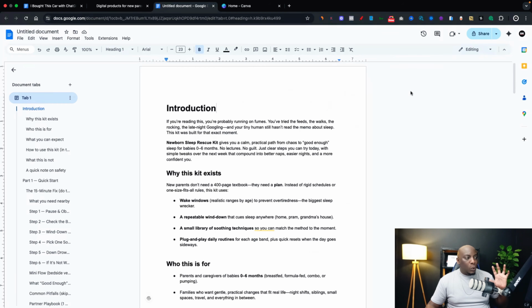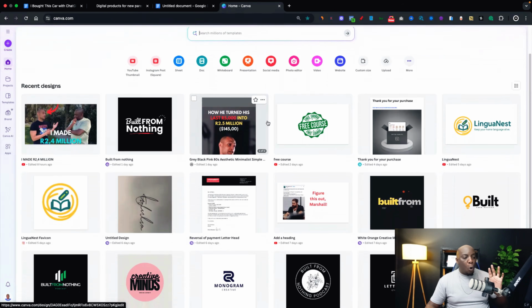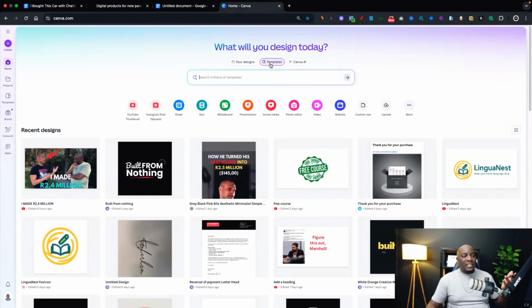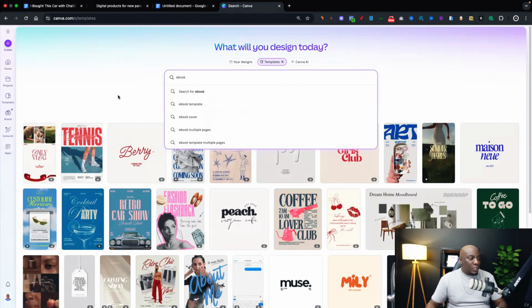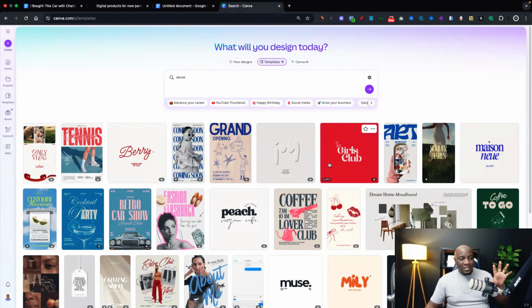And then the next step that you can take is to either edit the ebook inside of this document, or you can edit it using a platform like Canva. As you can see, Canva is a free platform where I do all my designs for anything that I create online. All you need to do is make sure that it's here where it says templates. Then you can click here and say ebook. And then it's going to give you a whole lot of different templates that you can use. You'll just be dragging and dropping and pasting the words in there. Plus, it's going to give you images and designs that you can use.